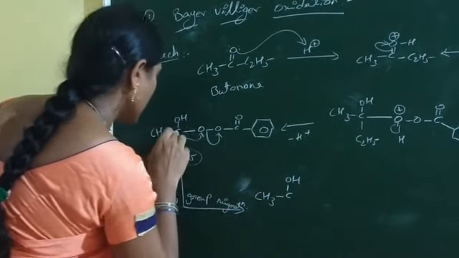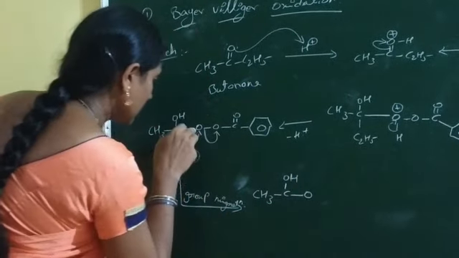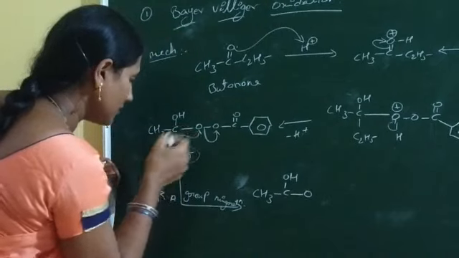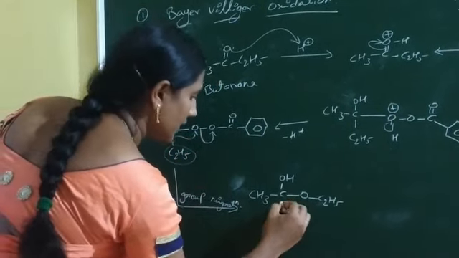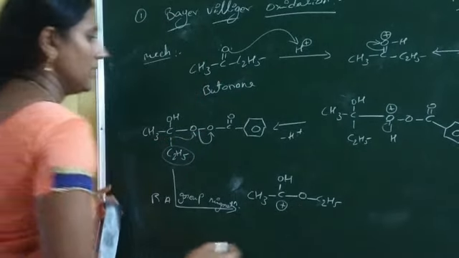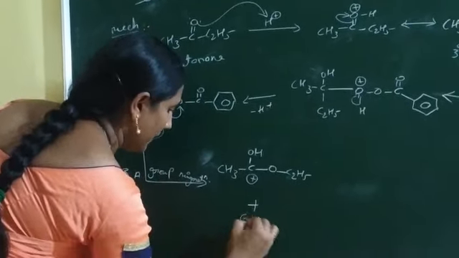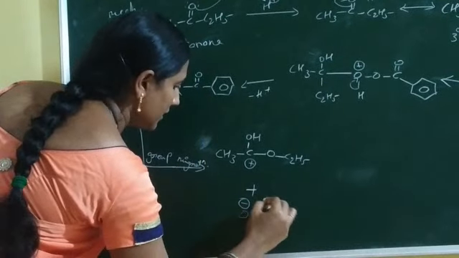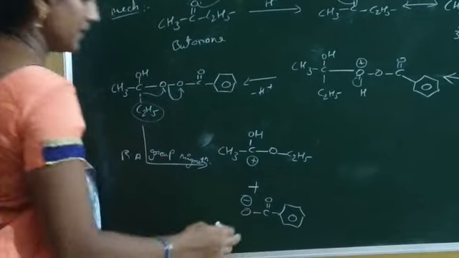CH3C-OH, and also this bond shifts to the oxygen side, so this oxygen forms a new bond with C2H5, and this carbon carries positive charge. The byproduct is O minus, C double bond O, benzoate anion.